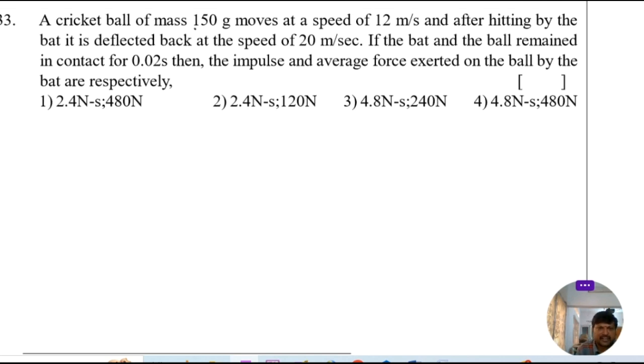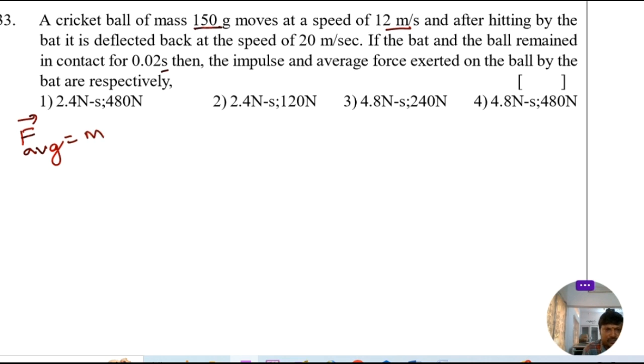A cricket ball of mass 150 gram moves at a speed of 12 meter per second and after hitting by the bat, it is deflected back at the speed of 20 meter per second. If the bat and the ball remained in contact for 0.02 seconds, then the impulse and average force exerted on the ball by the bat are, respectively? Here we can write average force. First of all, write average force equal to mass into net acceleration. Your mass is given in gram, convert into kg. So in the place of gram, write 1 by 1000 kg.